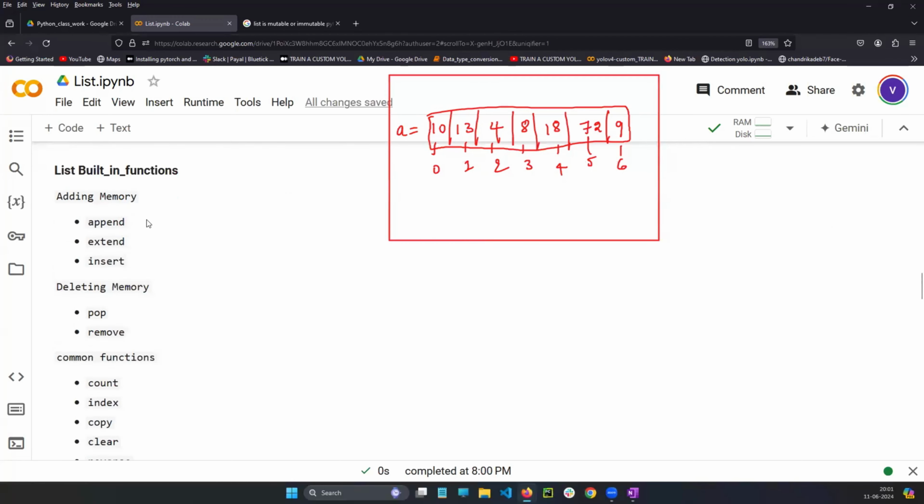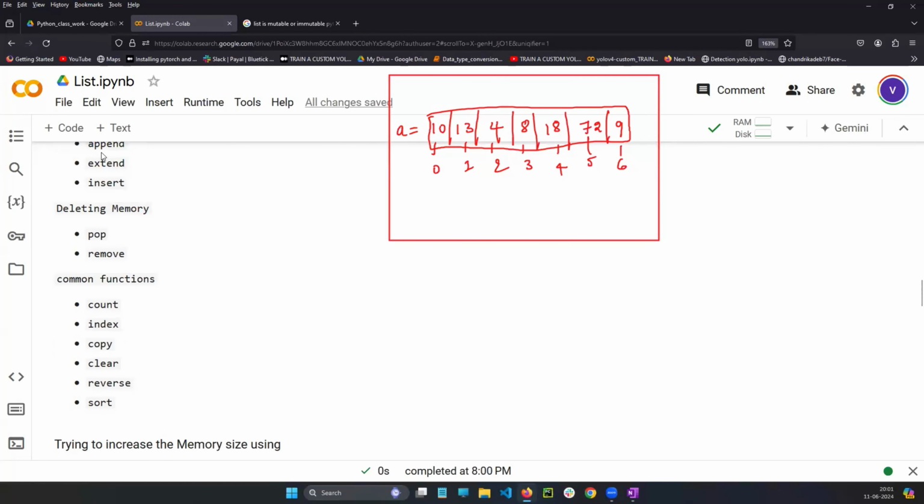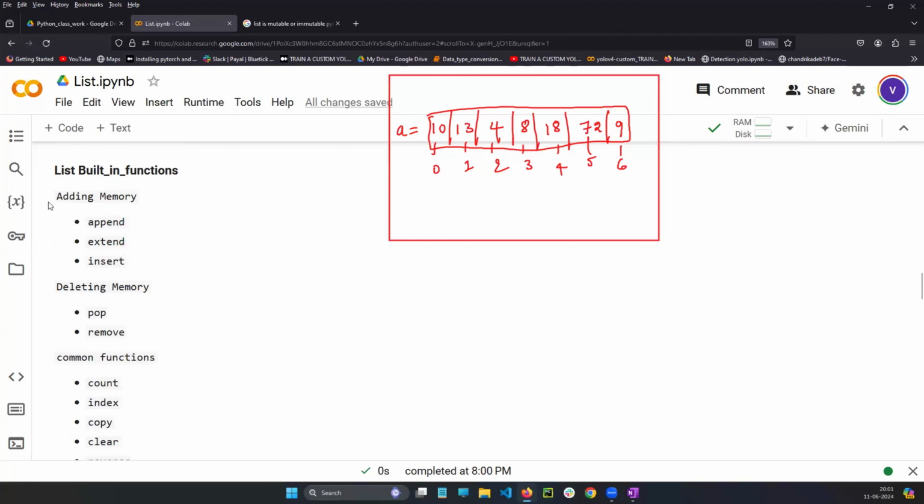I am collecting all the built-in functions: append, extend, insert. These 3 built-in functions come under the list, and they are not available in dictionary, set, tuple or string. These functions are for list only. Using these 3, I can increase the memory. Using these 2, I can decrease the memory.